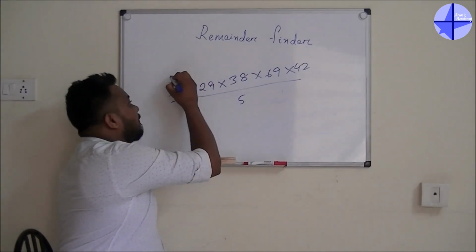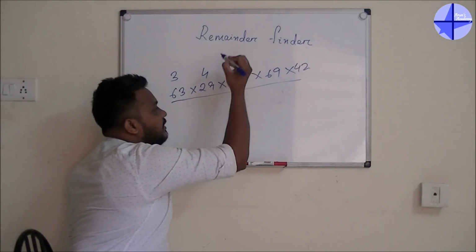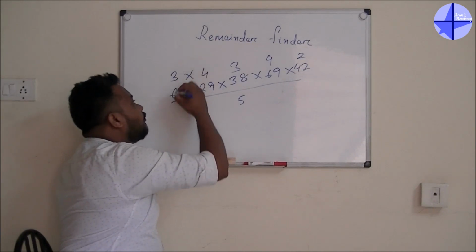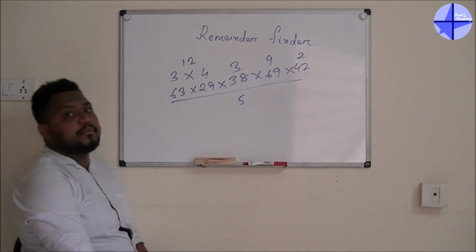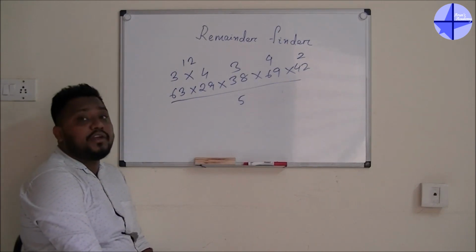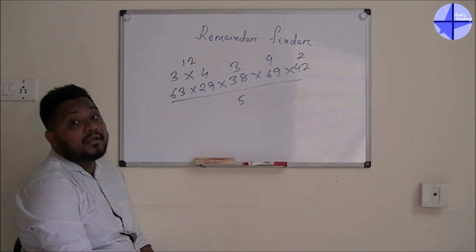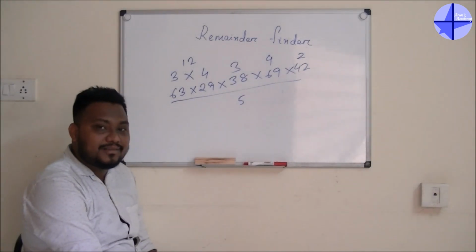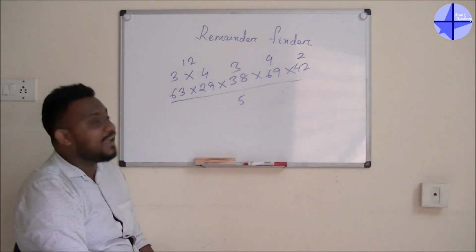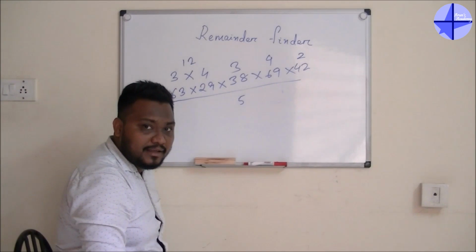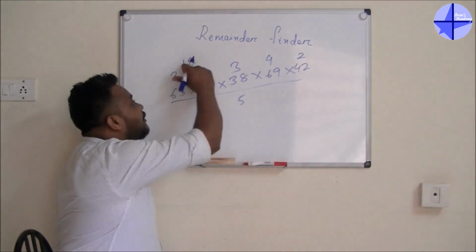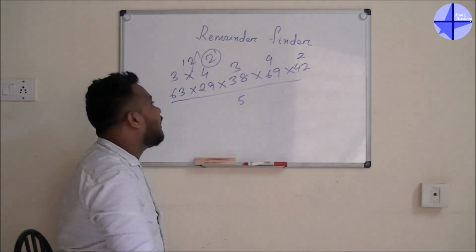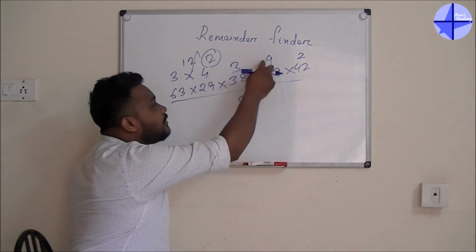For 63 divided by 5, I will get 3. This one I will get 4. This one I will get 3. This one I will get 4. This one I will get 2. Okay, so first what I will do, 3 into 4 I will get 12. Guys, I don't know if you remember the thing or not. I told you that whenever you are getting a bigger number, just go for the unit digit. But here, this is remainder finder. What you have to do, just go for the remainder of that number. So 3 into 4, 12 I am getting. There is no need to take 12. What I will do, 12 divided by 5, what is the remainder? 2. I will take 2 only. Okay, 2 into 3, 6. 6 into 4, 24.